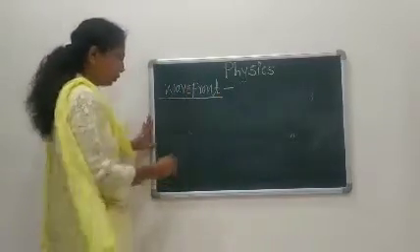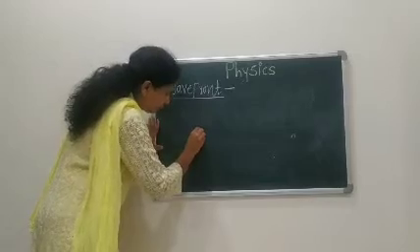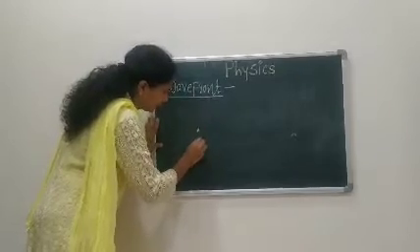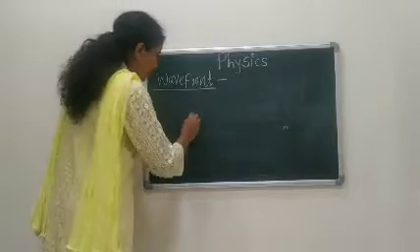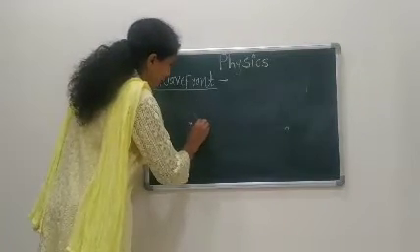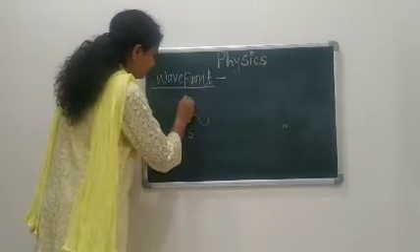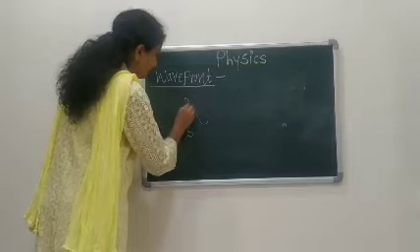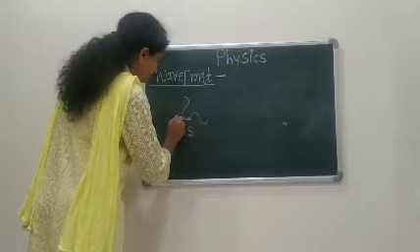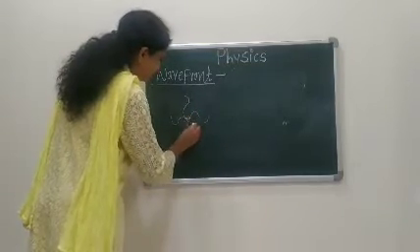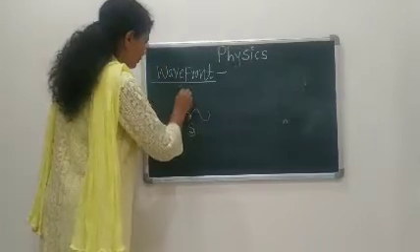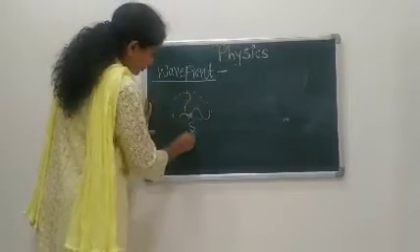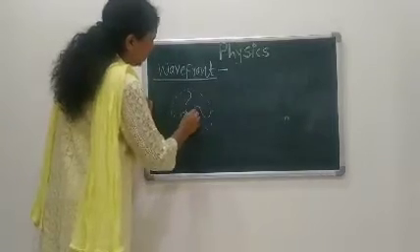Let us draw a figure related to this. This is the point source S. It produces light waves like this.